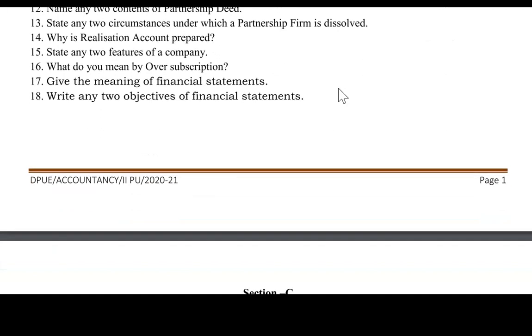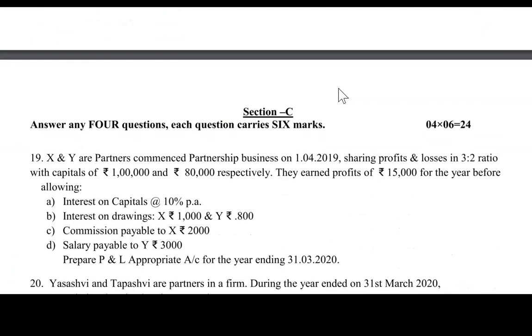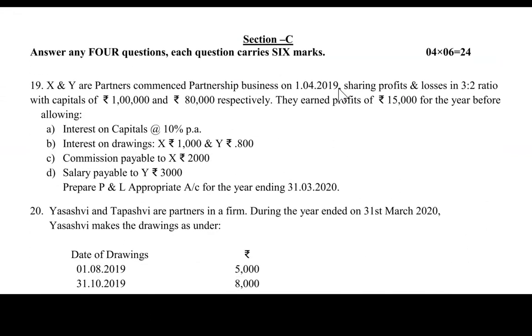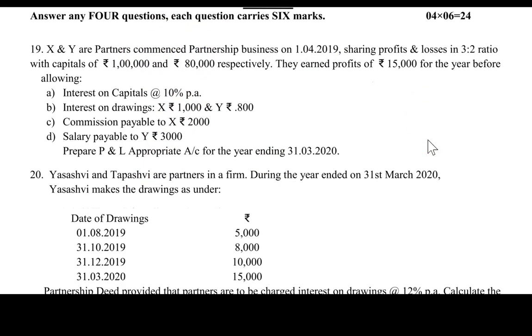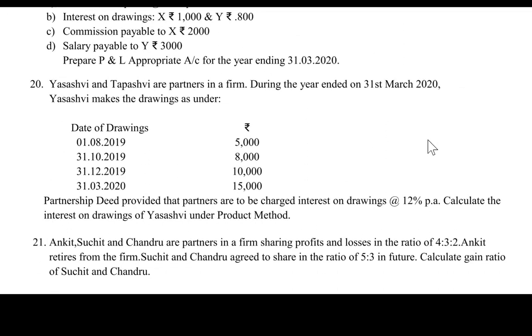Right? Good. And next, coming to section C, you need to answer any 4 questions. Each question carries 6 marks, that is 4 into 6, equals 24. You need to answer any 4 questions from this. Is this clear? Good. After this, you can read these questions.